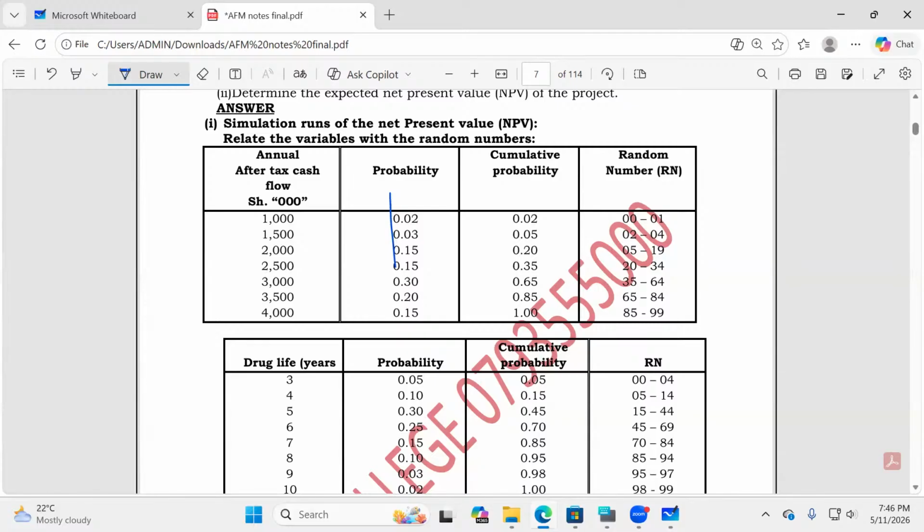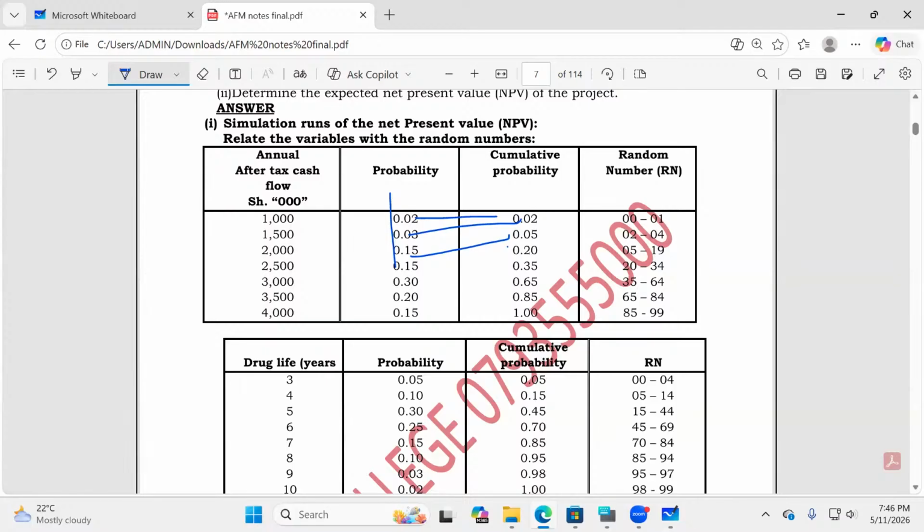mention there, yes, for me to continue. Or one of mine is wrong, right? Because you see, these are the probabilities given cumulatively. This will be 0.02. You take 0.02, you add here, you get 0.05. You keep on adding. 0.05 plus 0.15, you get 0.20, like that. And then come here and give us random number ranges.